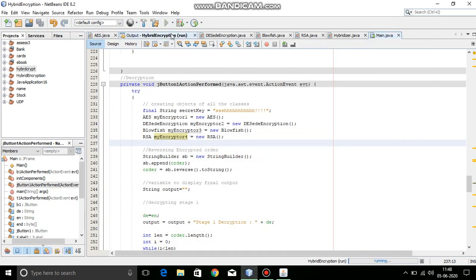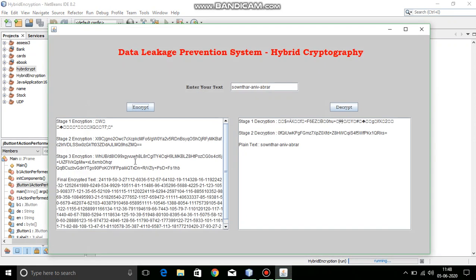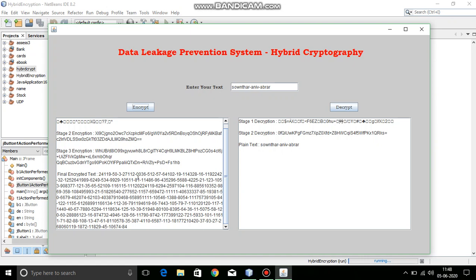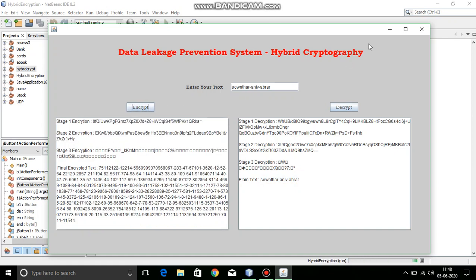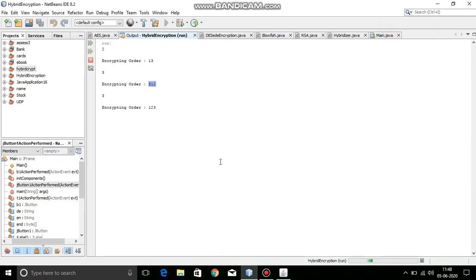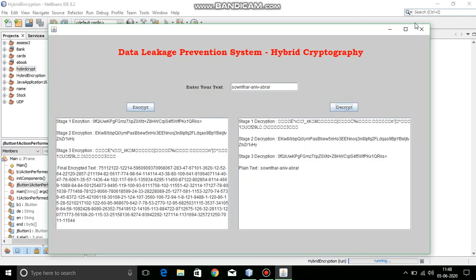Now it is getting encrypted in 3-1-2 order. When I give decrypt, it will be decrypted back to the original text. When I give it again, it gets encrypted in a different order, say here 1-2-3. When I give decrypt, it will be decrypted in the respective order.